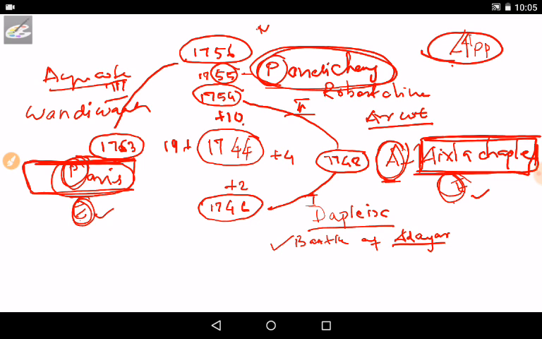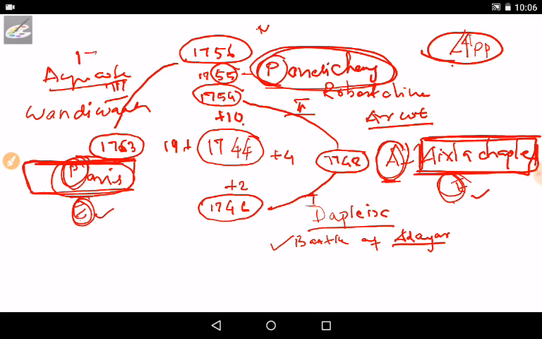And there are also three treaties. For the three treaties I kept a shortcut. It is called APP: A for Aix-la-Chapelle, P for Pondicherry, and P for Paris. So if Aix-la-Chapelle takes the east corner, then the west corner goes to Paris, and the north corner goes to Pondicherry. This is the simple way.